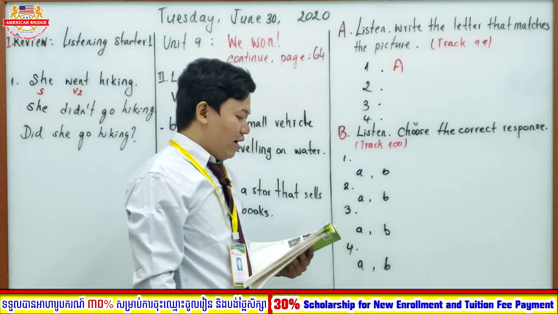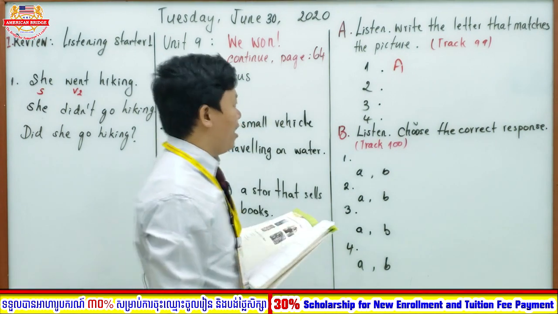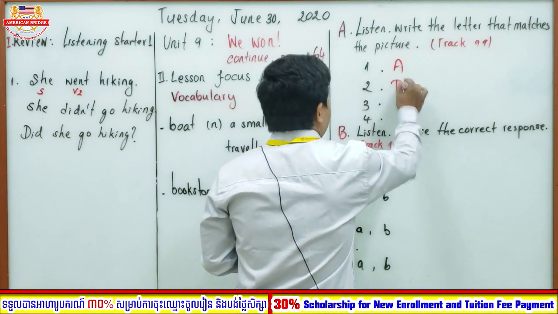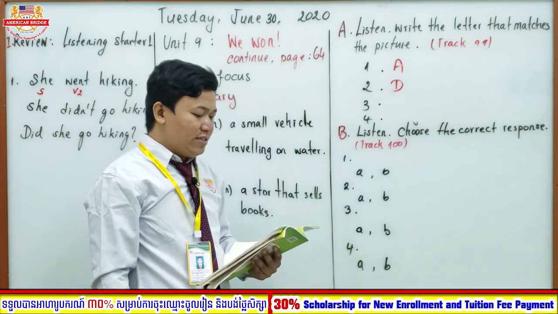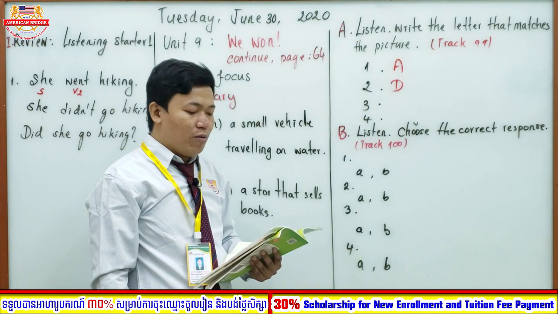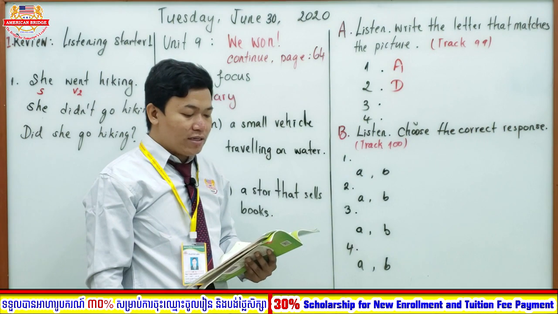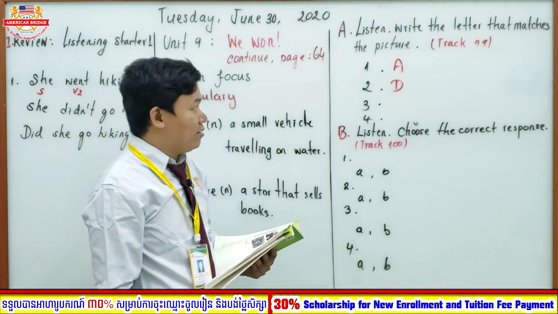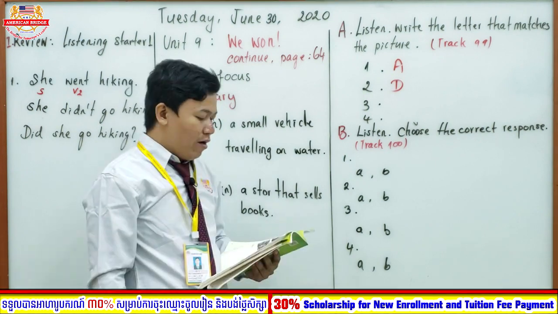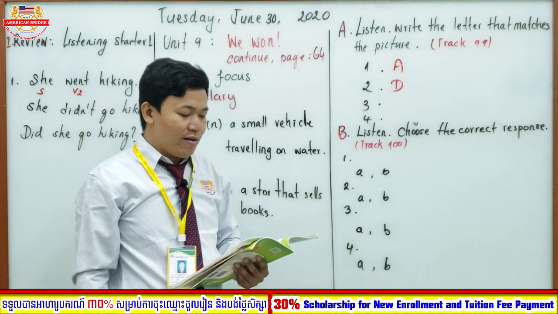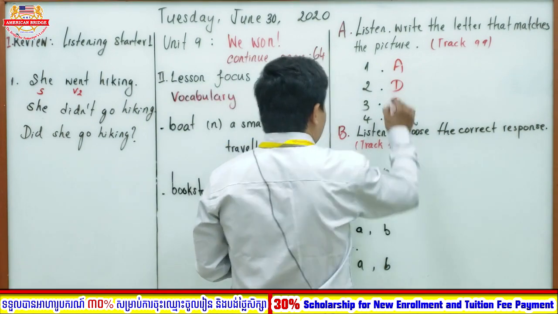Okay. How about number 2? A, B, C, or D? Great. Number 2 is D. I read for you, everyone. My big sister works in a bookstore. Again. My big sister works in a bookstore. Great. So now we have number 1 and number 2. How about number 3, everyone? We have letter C and letter B. Okay. Number 3 is C.